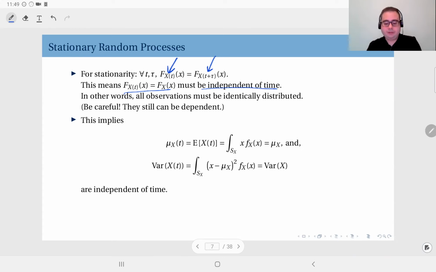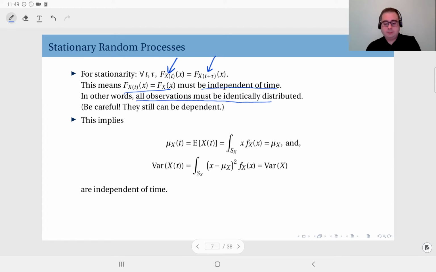So essentially, this means all observations must be identically distributed. Wherever you observe the random process, all of them should have the same identical distribution. But I'm not saying IID, be careful. They can be independent or they can be dependent. What we are saying is they must have identical distributions. Observe at any time instant, the distribution should be the same.